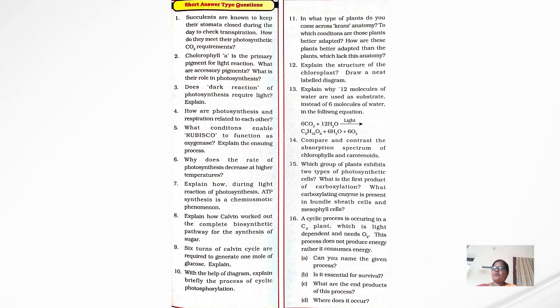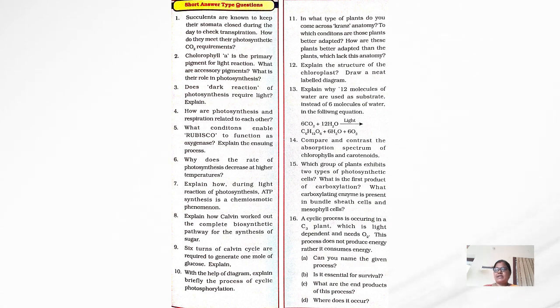Next question: what conditions enable rubisco to function as oxygenase? Explain the ensuing process. Next, why does the rate of photosynthesis decrease at higher temperatures? Next, explain how during the light reactions of photosynthesis, ATP synthesis is a chemiosmotic phenomenon. The eighth question: explain how Calvin worked out the complete biosynthetic pathway for synthesis of sugar.